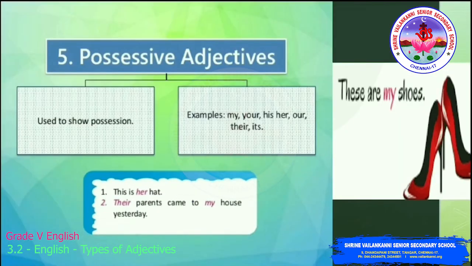The next one, possessive adjectives. It shows ownership, possession. Like my, your, his, her, their, its. When you are showing the ownership of the noun, that is called a possessive adjective. Here, this is her hat. These are my shoes. Here my, her, their: these words are called possessive adjectives because they show ownership.